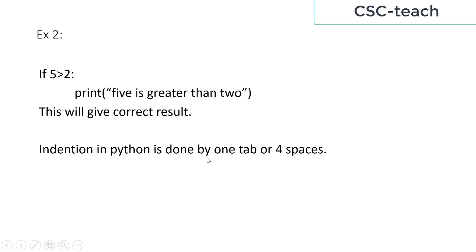Indentation in Python is done by pressing one tab or four spaces. If you press one tab here, then you will get indentation. Otherwise, you will have to press the space bar four times. Then you will get the result of indentation. This is for today.